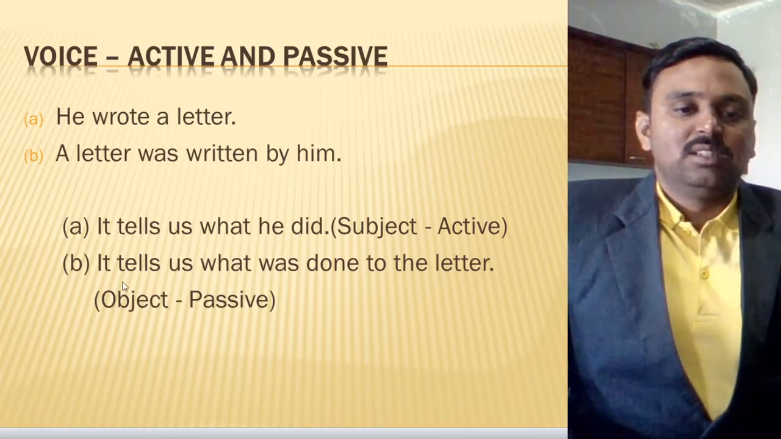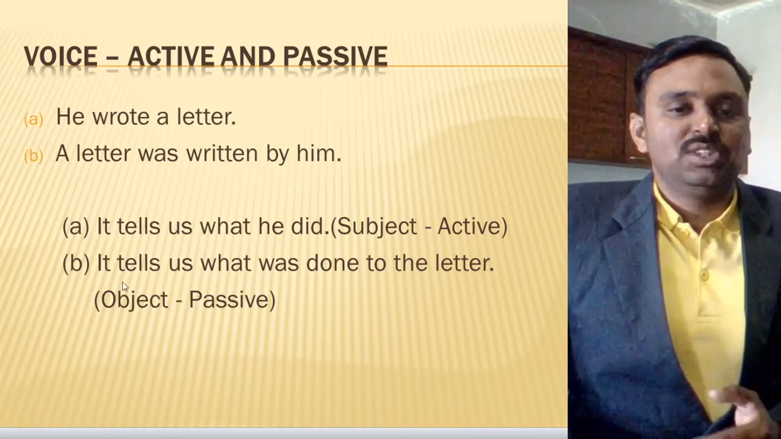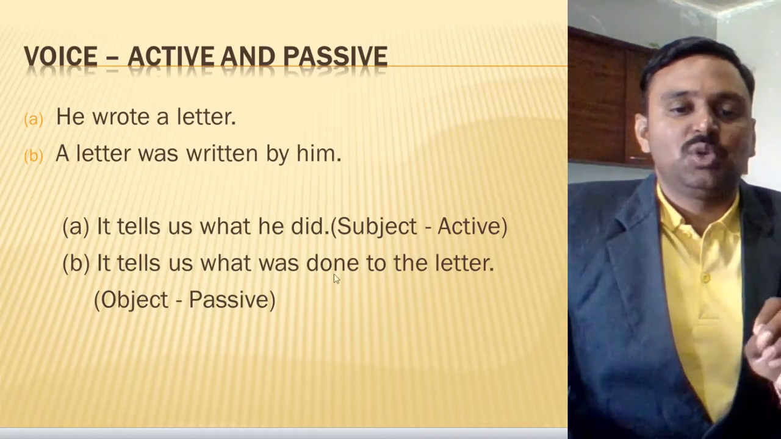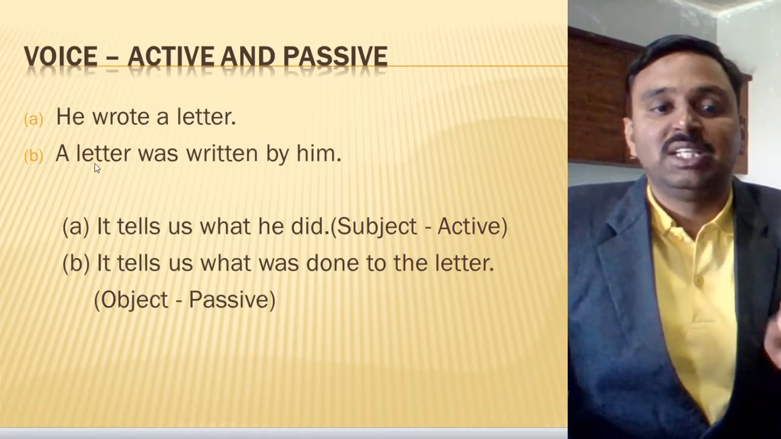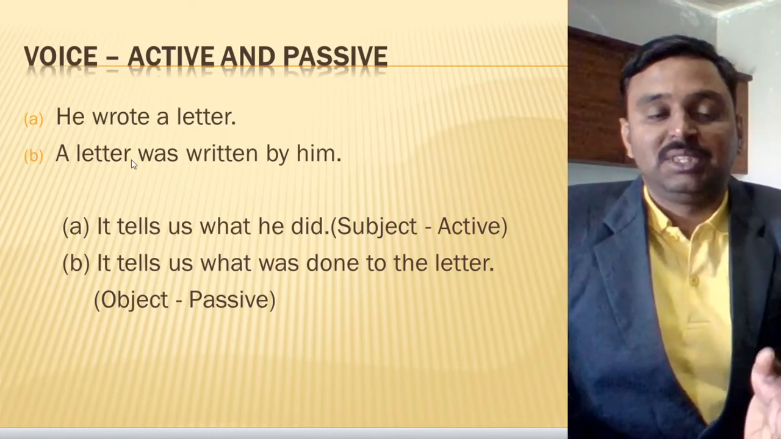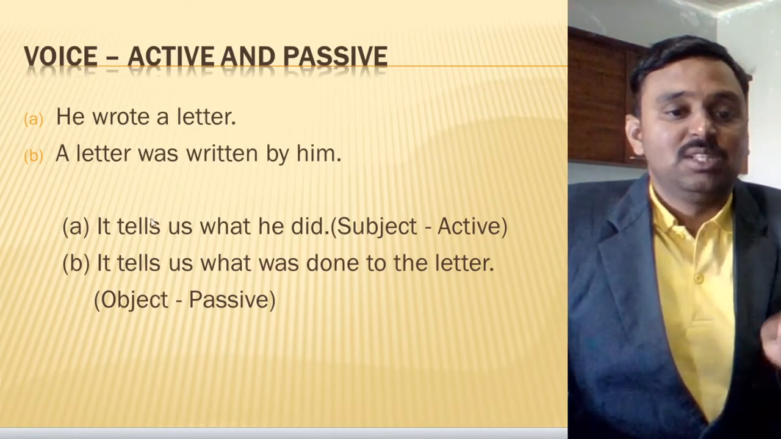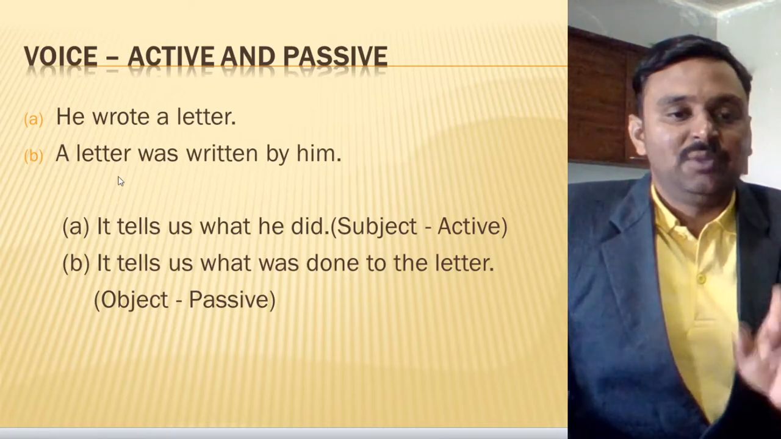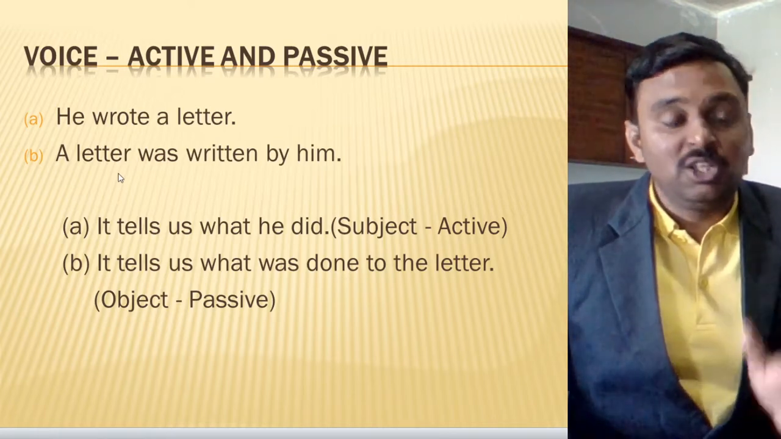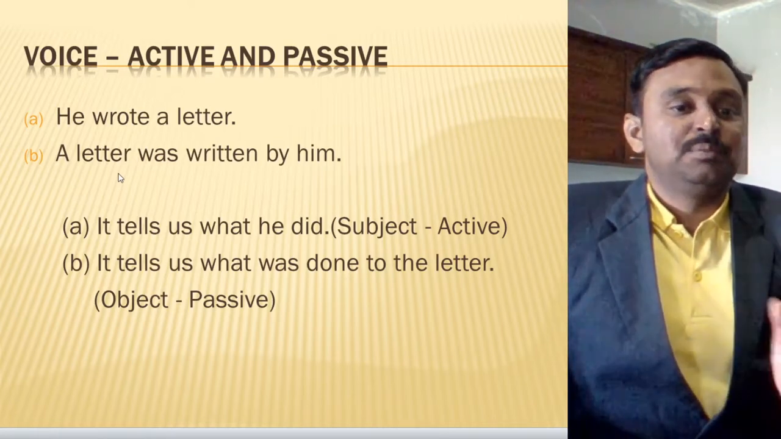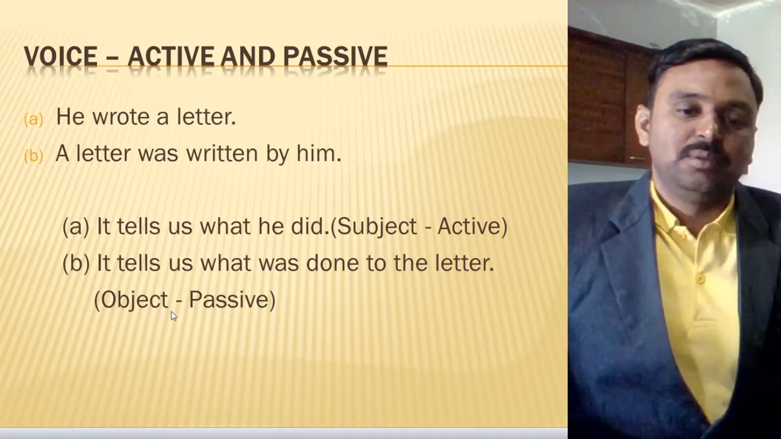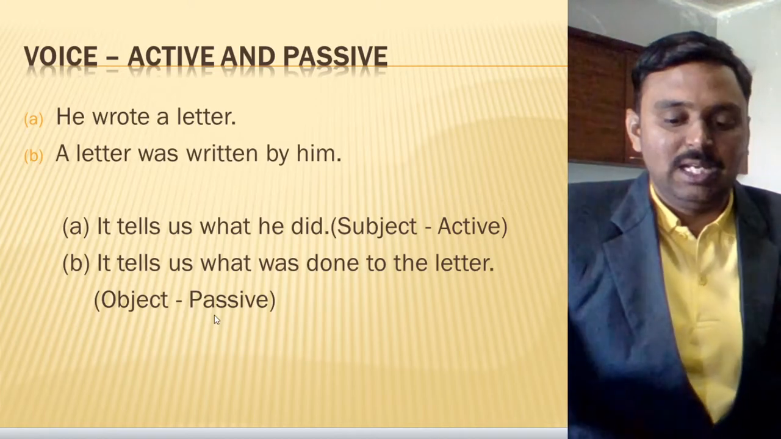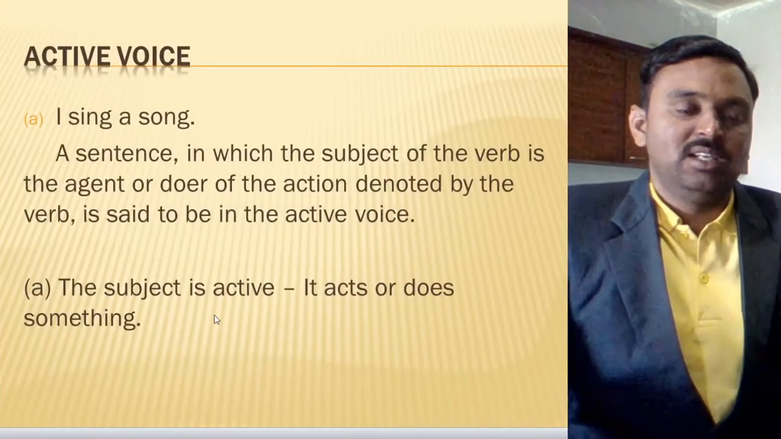Now here, the second example, a letter was written by him. It tells us what was done to the letter. It is telling us what was done to the letter but not done by the subject. And for that purpose, the focus is here on the object. When the object is given at the beginning of the sentence, but the subject is not acting on the verb, it is the example of passive voice. Clear? Let's go to the next point.